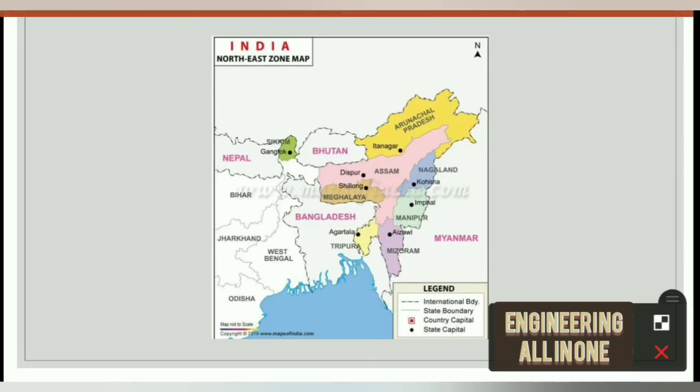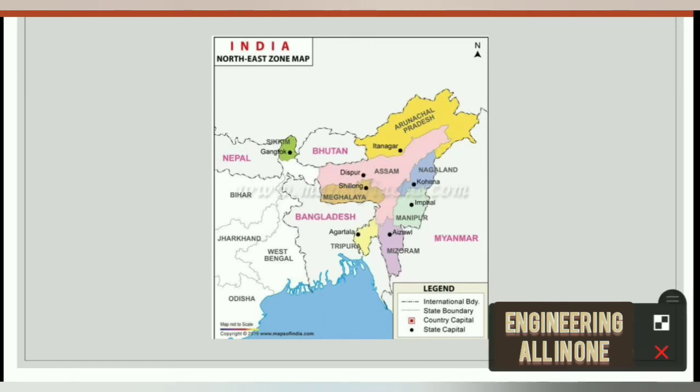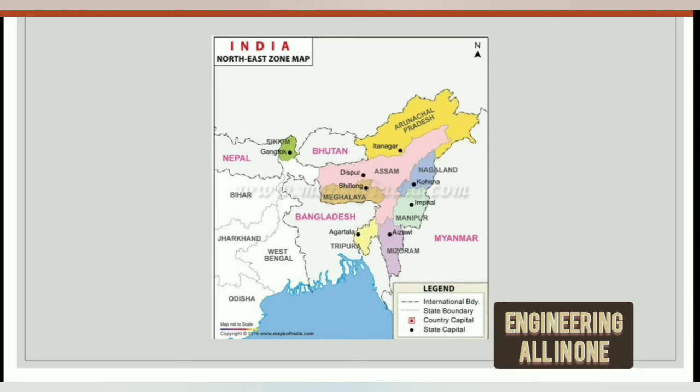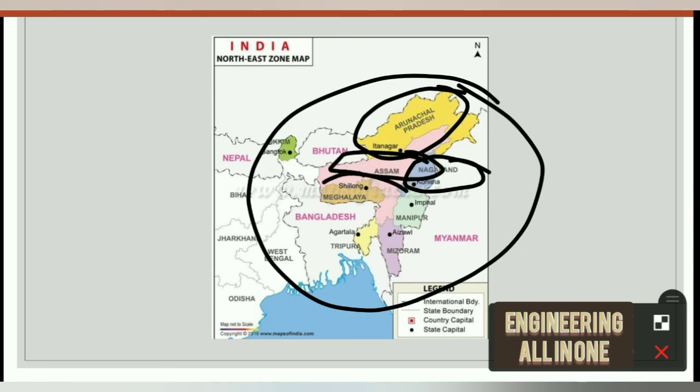And remember here, the capital of Mizoram is Aizawl, and Manipur is Imphal, Nagaland, Kohima. Similarly, Assam, Dispur, Meghalaya, Shillong, and Tripura, Agartala, and similarly here Arunachal Pradesh, Itanagar. So we have cleared these things. Also remember once more: Nagaland, Kohima, Arunachal Pradesh, Itanagar, Assam, Dispur, Meghalaya, Shillong, Tripura, Agartala, Mizoram, Aizawl and Manipur, Imphal.